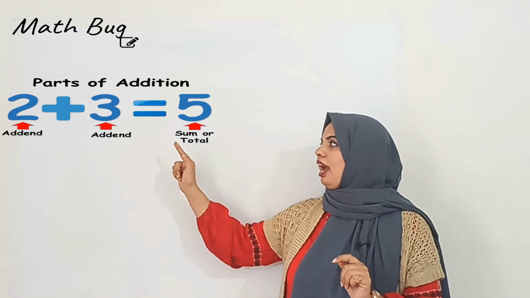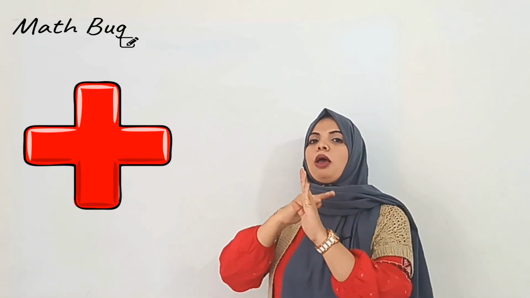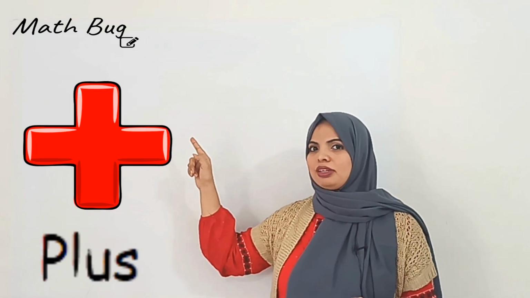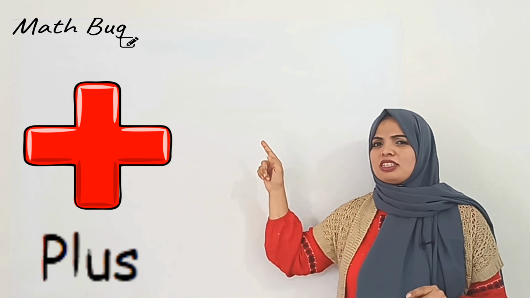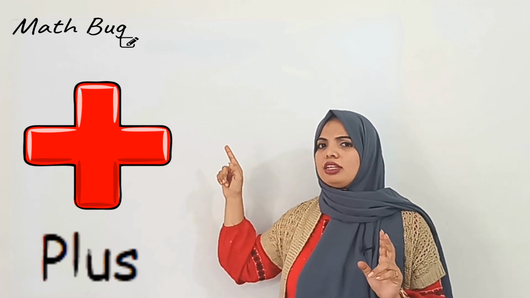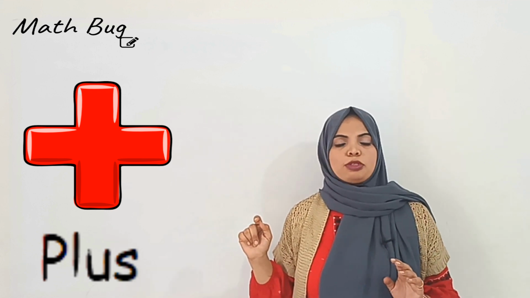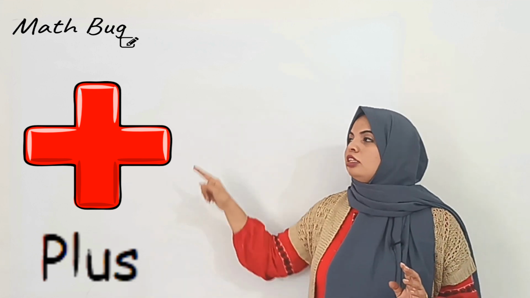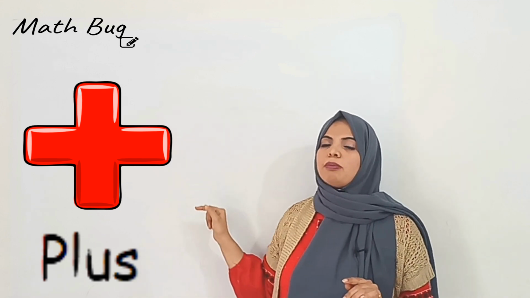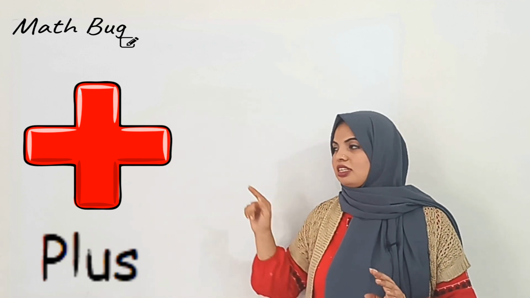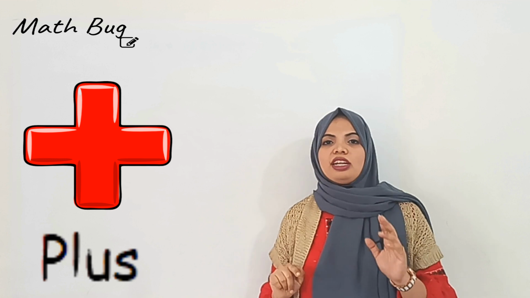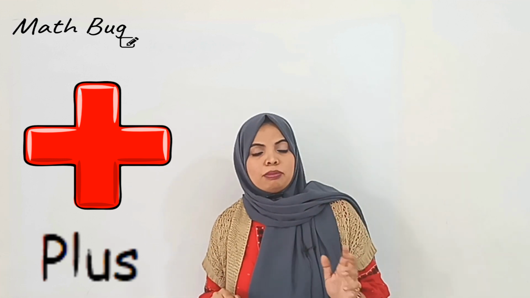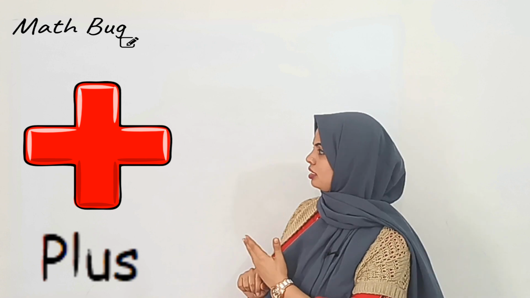Exactly. Now the addends are added by the symbol plus. I hope you all remember that the symbol plus represents some types of lines. Exactly, perpendicular lines. Now to know what perpendicular lines are, you need to watch my previous video on types of lines. Exactly. So here the two lines are crossing each other. That is the reason they are perpendicular. So this is the symbol of addition, that is plus. We call it plus, and to identify that the numbers are to be added, we use this symbol.